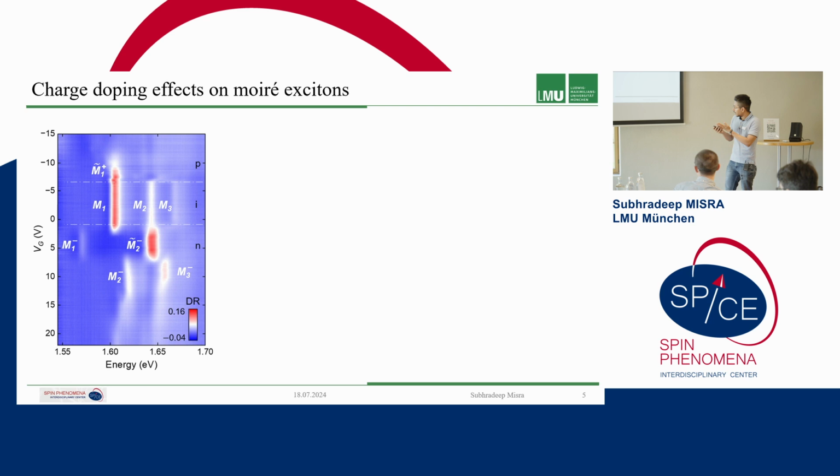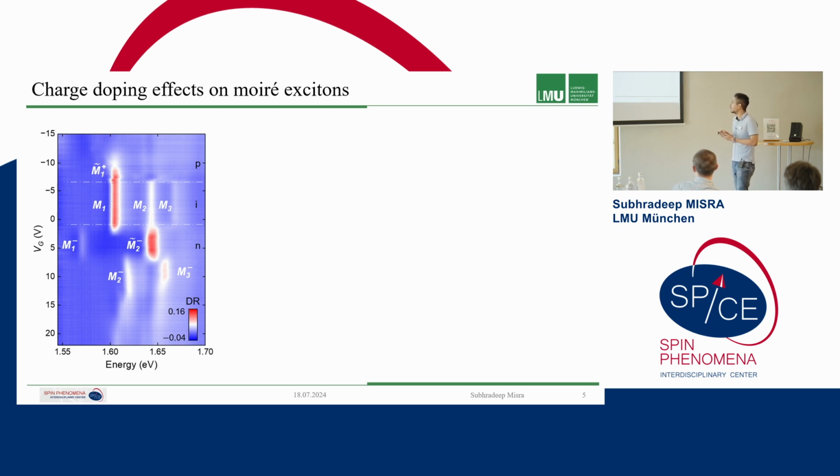So this means that there is definitely another charge that is attached to the M2 exciton, but then it is not exactly where the M2 exciton is present, but it is remotely bound. So this is why the binding energy is so small. And this has many implications which will be clear in the coming minutes. And so what we see here is that in the n doped regime, we first have these 2 peaks, and then we lose oscillator strength of the M1 peak as a second charging step. And what we have is the M2 minus and M3 minus peaks in the second charging steps.